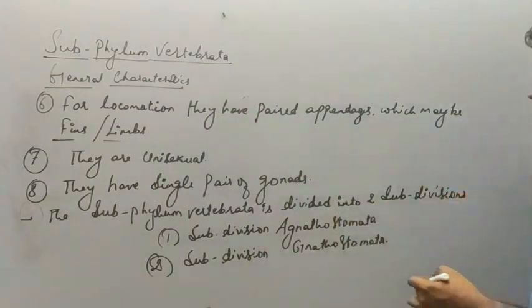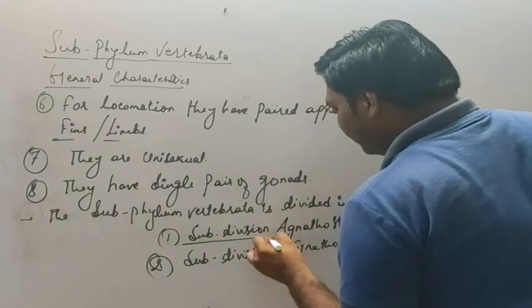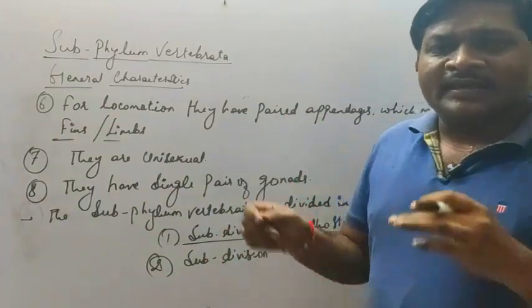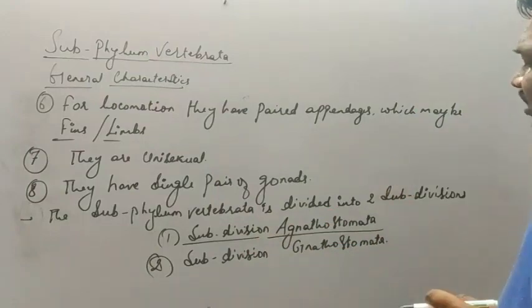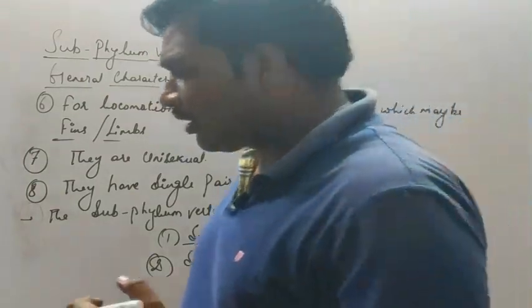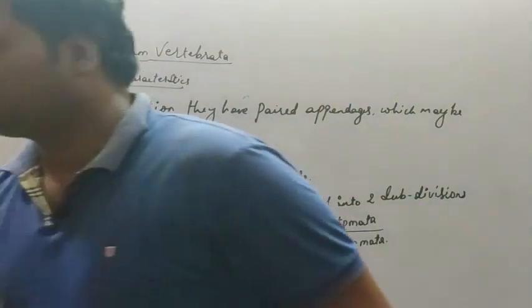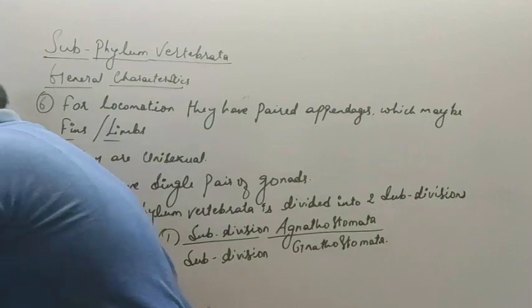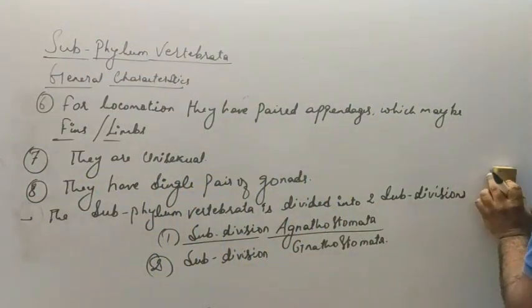Now we'll start with the first, that is the subdivision Anathostomata, and we'll see what kind of classes are included under it, and we'll look at the example also.